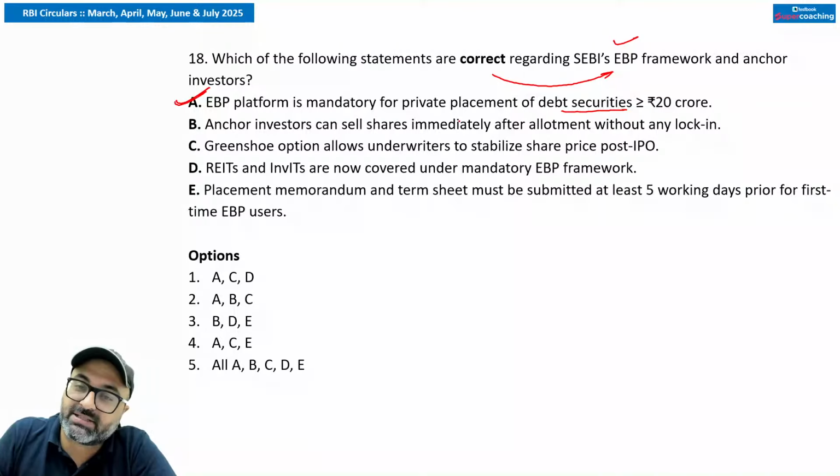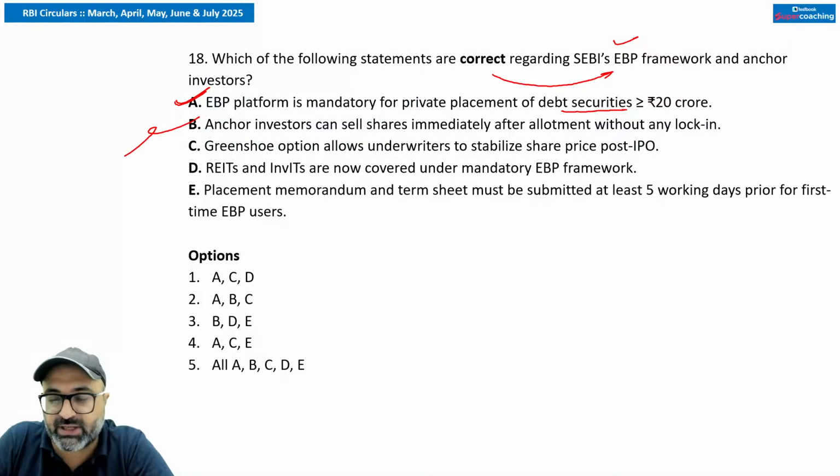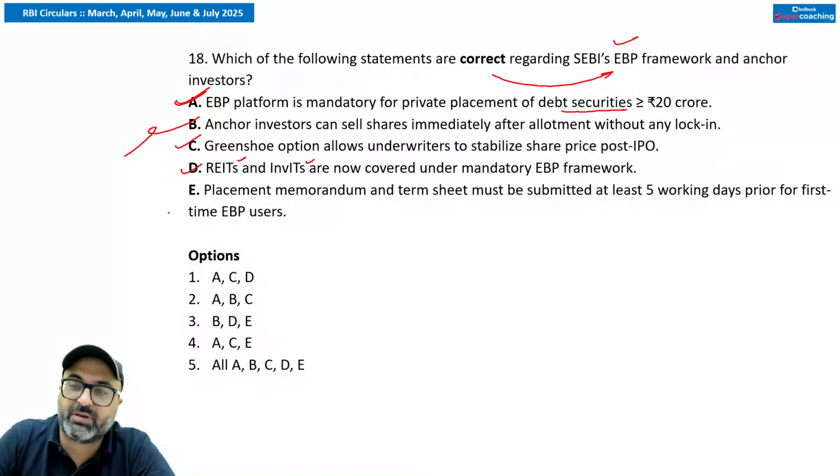Anchor investors can sell shares immediately after allotment. No, sir. There is a lock-in period of 30 days. That is wrong. Green shoe options allow underwriters to stabilize the share price post IPO. That is true. Real estate investment trusts as well as infrastructure investment trusts are now covered under the mandatory EBP framework.